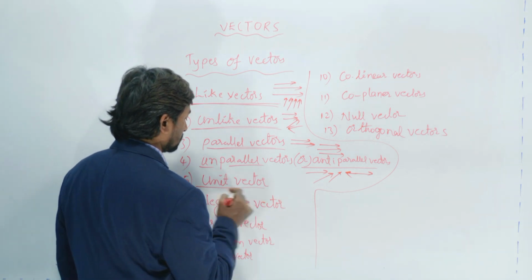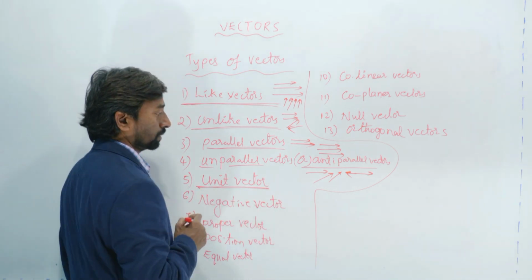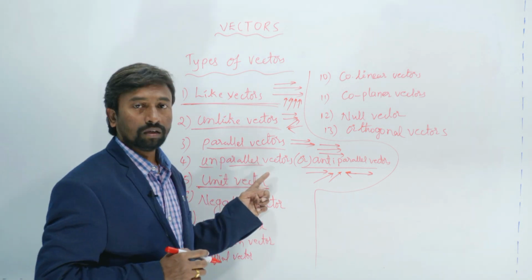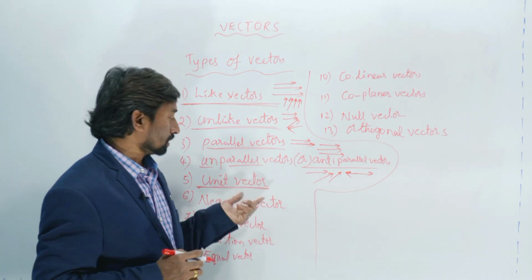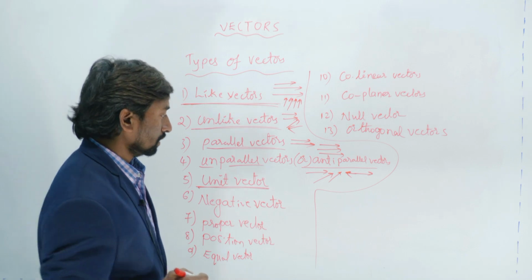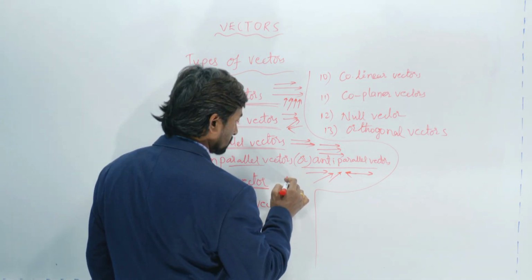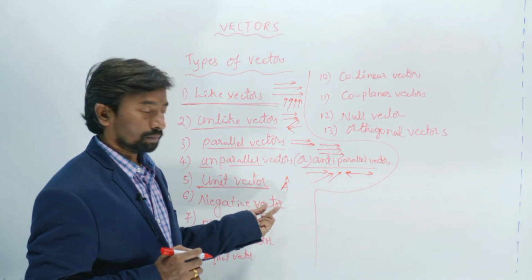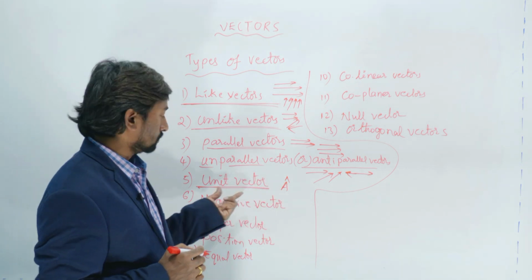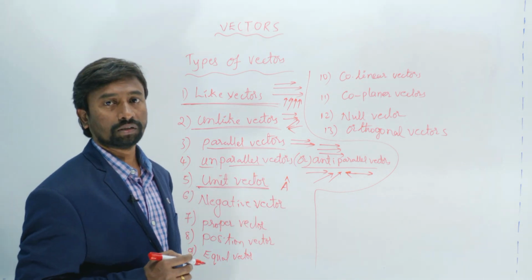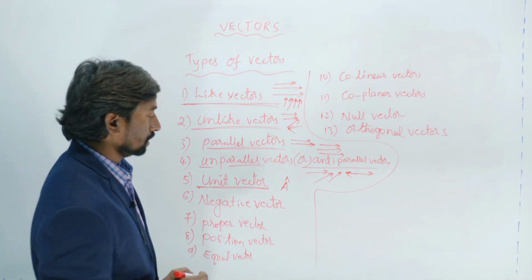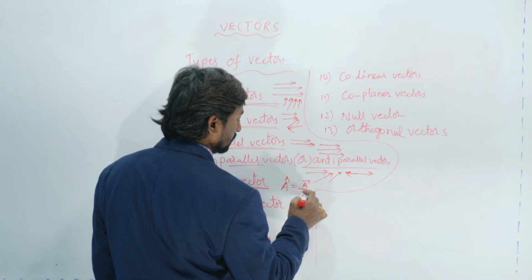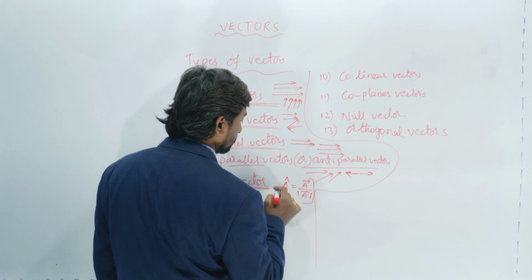The next one is the unit vector. A unit vector is nothing but a vector whose magnitude is equal to 1. Here the unit vector can be represented by, suppose A bar is a vector, then the unit vector of that vector is represented by A cap. The formula for the unit vector is A bar divided by modulus of A bar.